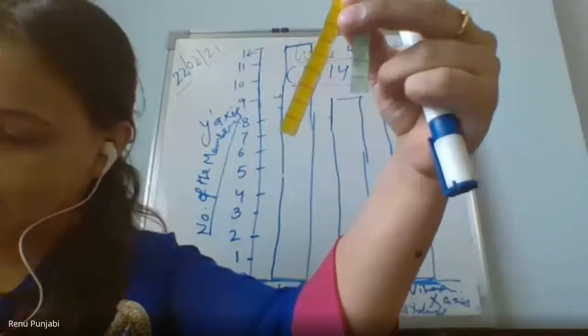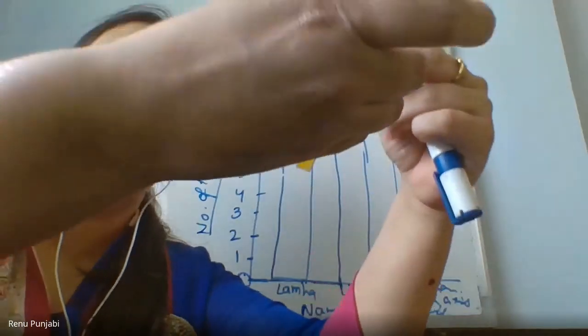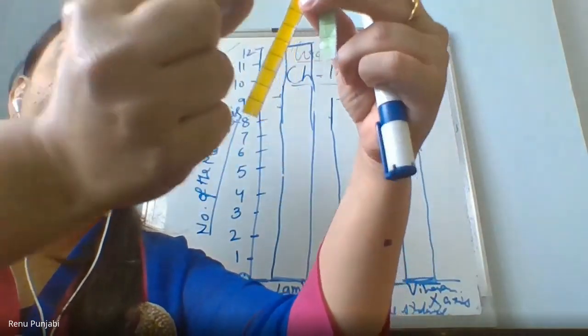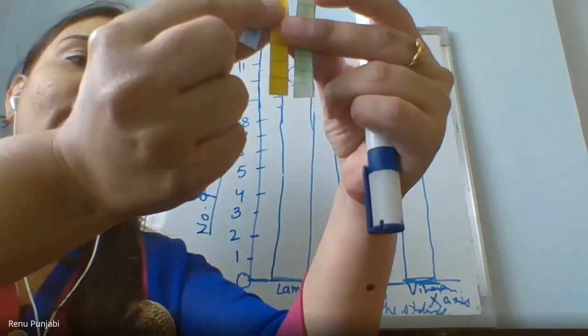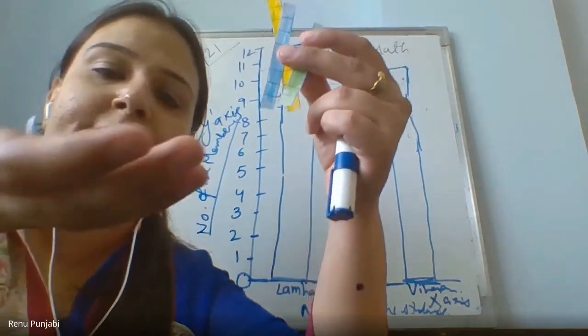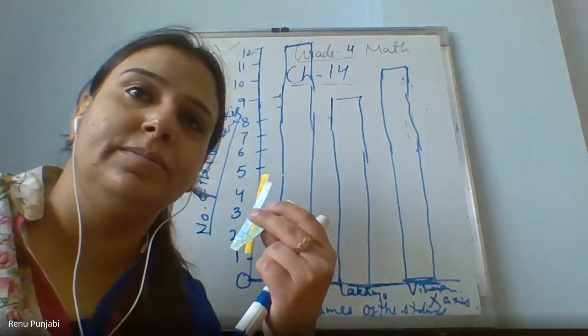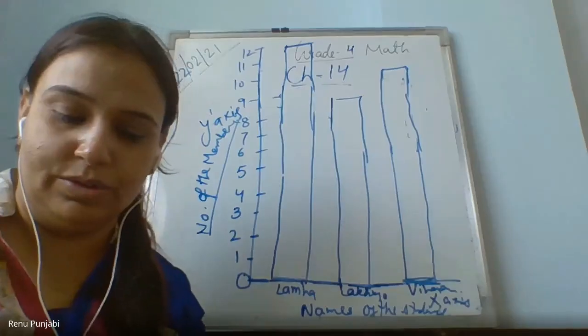Yes, ma'am, very good. This is 6 centimeter. This is 3 centimeter. I have also prepared some different bars. This is 1 centimeter. If I arrange them in any information, if I want to represent with the help of these bars, will I be able to do it? Yes or no? Yes, ma'am.